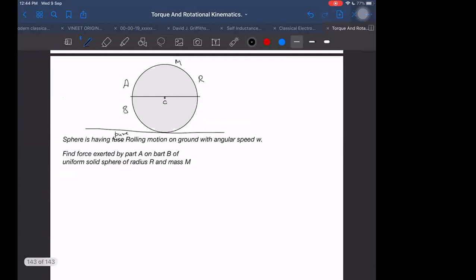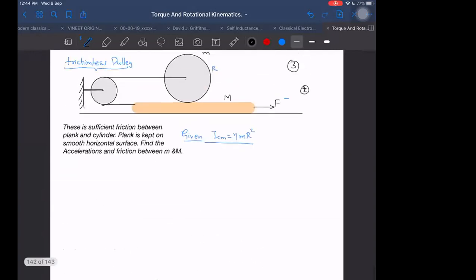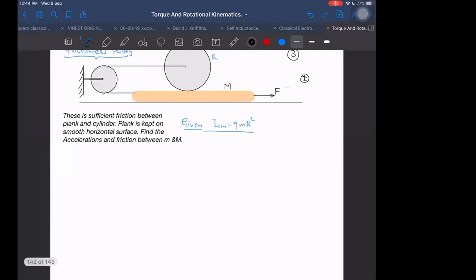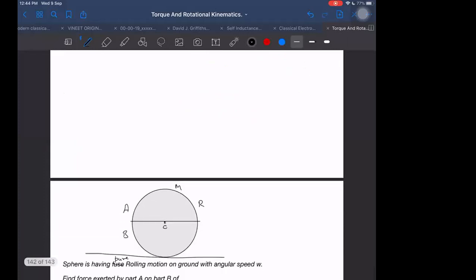Sir, that question, in the study material, it is the same question, sir. It is the same question, exactly the same. Yes, sir, in the study material. Then very nice, very nice. Then you can do it from there also, and you can see what wording they have. You can do it from there only.